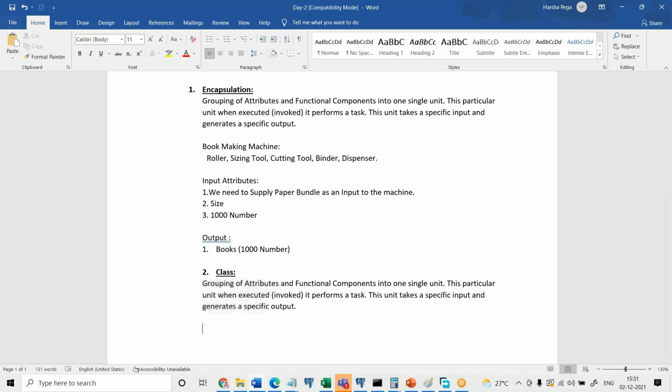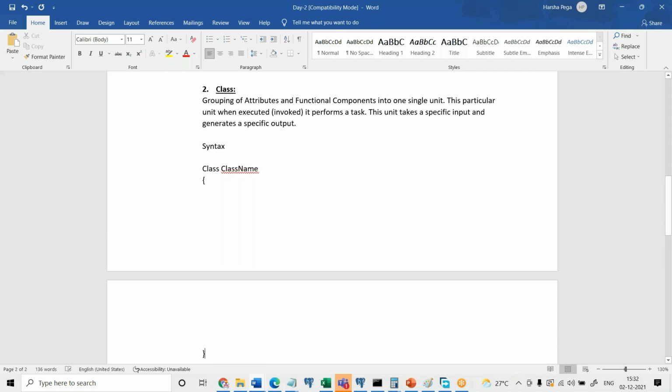Next step. About objects and all, I'll tell you later, it will take time. In a programming language, if you want to define the attributes and the functionalities, how are you going to define a class? So the syntax of a class: it should start with class, the keyword. Keyword means it is predefined in that particular programming language. Class, and then the class name. There should be a name to the class, and there should be an open brace and closed brace.